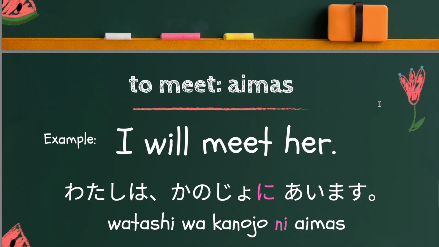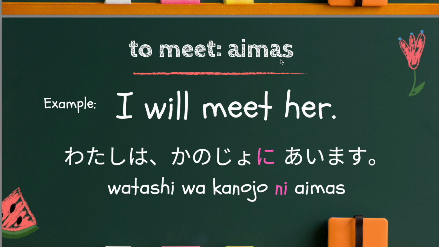Now, let's use another verb. This is the last one. To meet, 会います. So this meet also indicates direction. Because if I say I will meet her, she is my direction, the target of my movement.